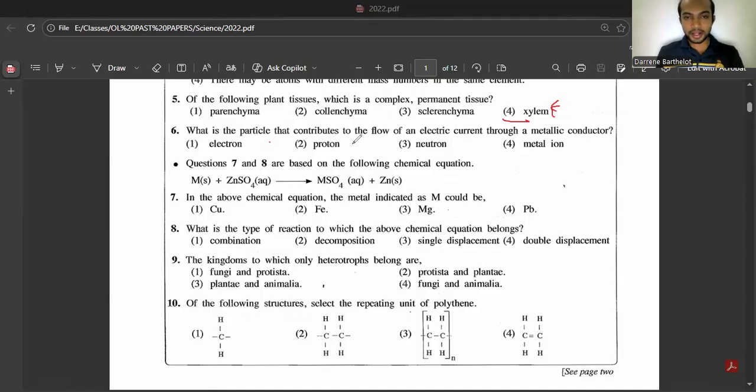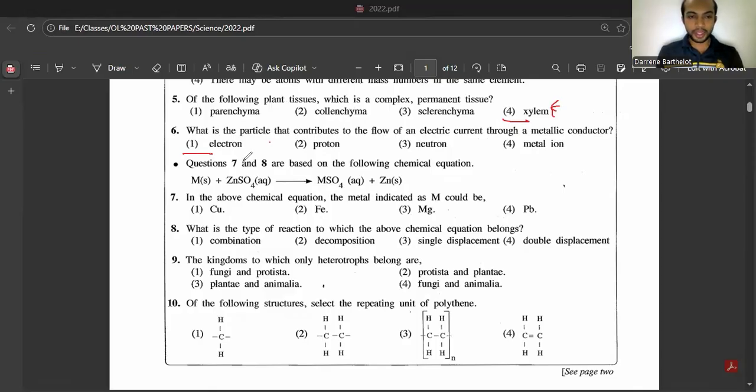Then question number 6. What is the particle that contributes to the flow of an electric current through a metallic conductor? It should be electron. Electrons are the ones which help to conduct current, right? Electrons move from the negative terminal to the positive terminal. Then we say the conventional current moves from positive to negative.